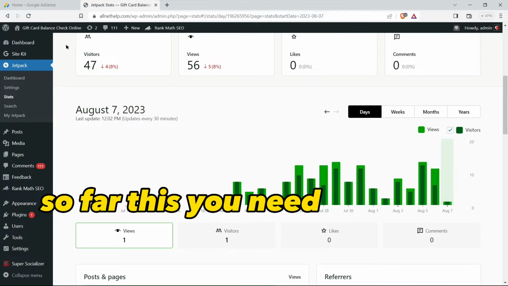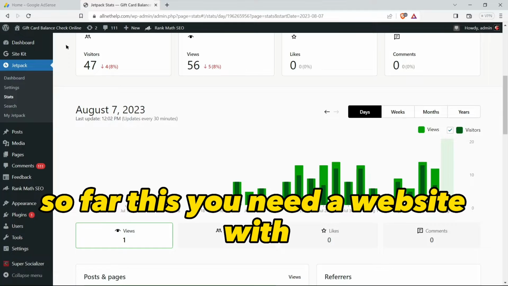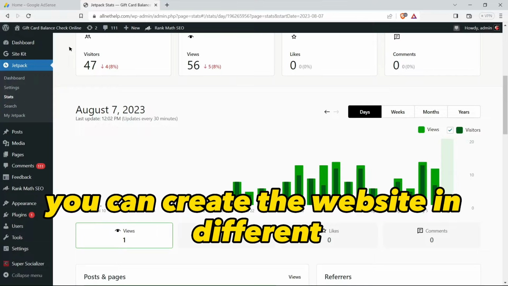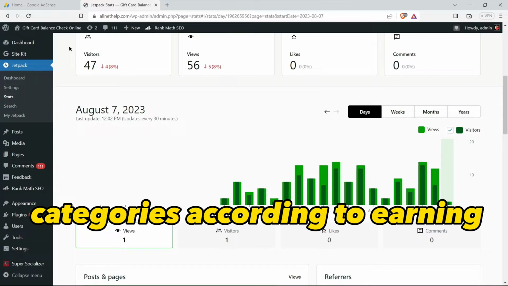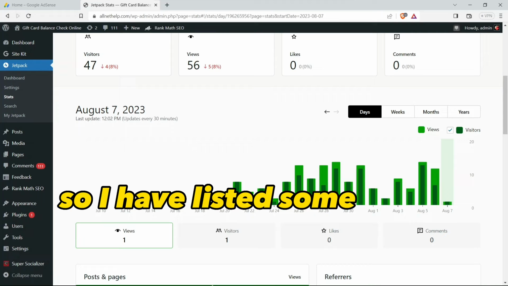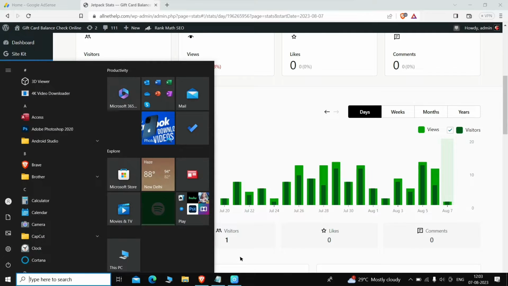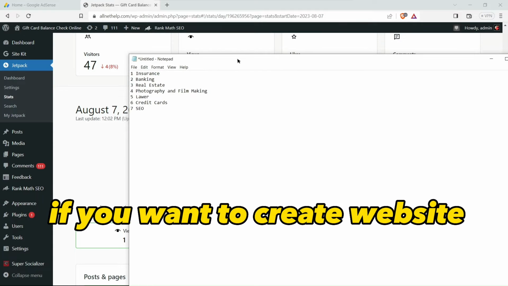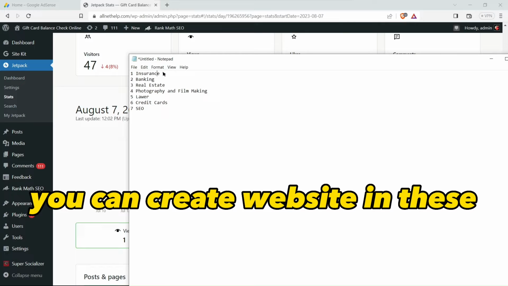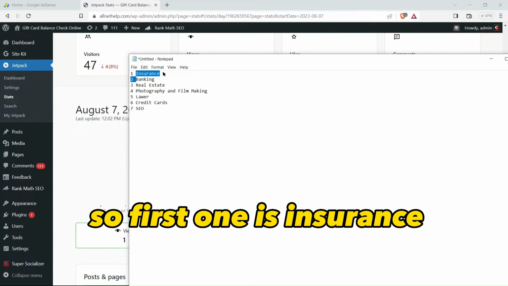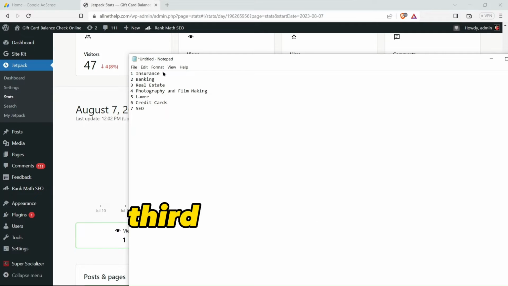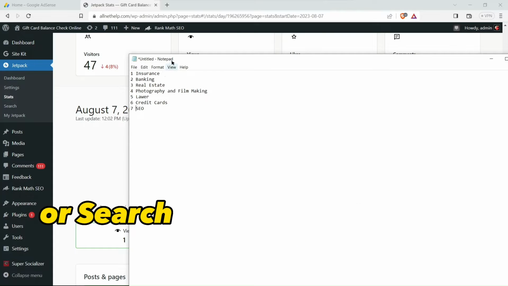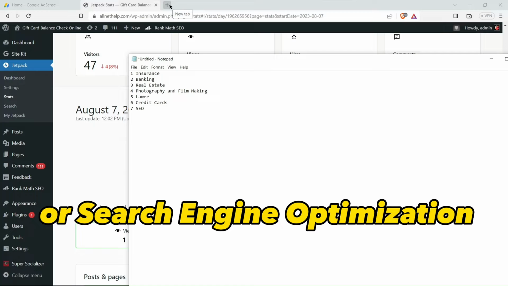So for this you need a website with Google AdSense. You can create a website in different categories according to earning. I have listed some of the categories which pay a good amount of money. You can check. If you want to create a website, you can create it in these categories. So first one is insurance, second one is banking, third is real estate, photography, lawyer, credit cards, and SEO, or search engine optimization.